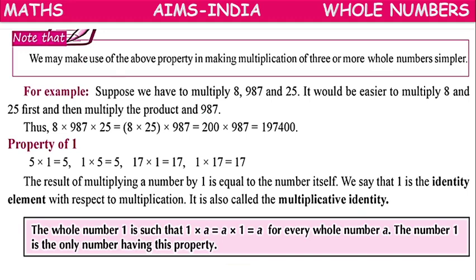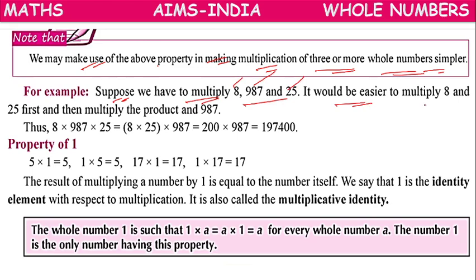So the associative property, we will make use of associative property in making multiplications of 3 or more whole numbers. To make them simple, we will make use of associative property. So example, suppose we have to multiply 8, 987, 25.